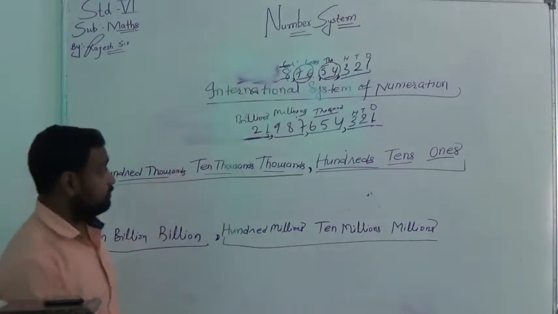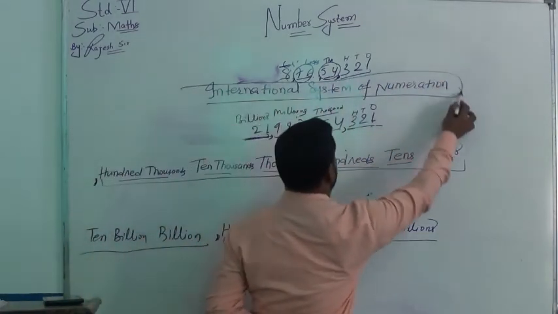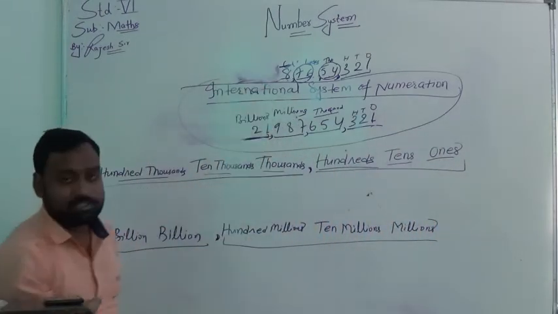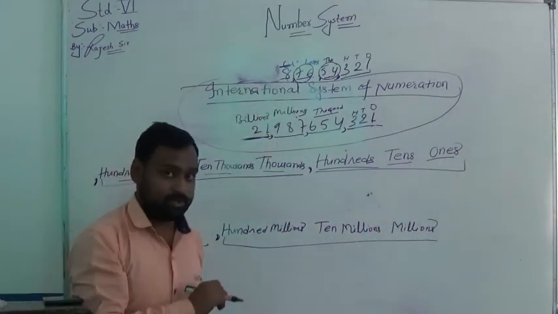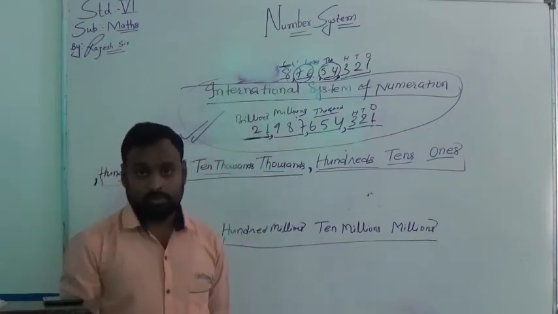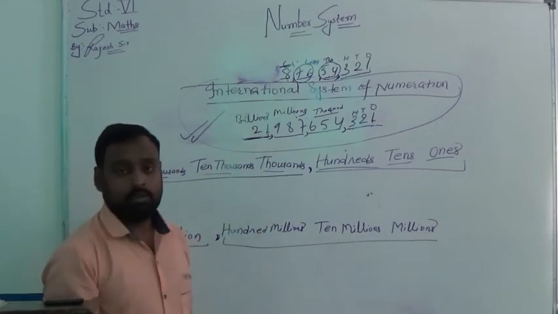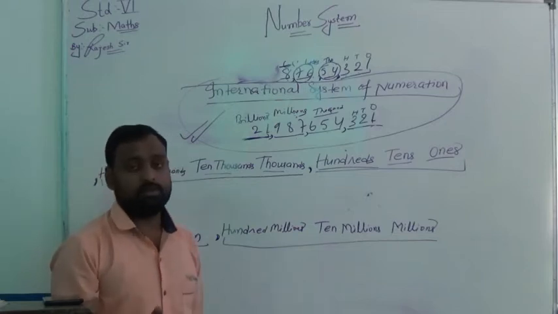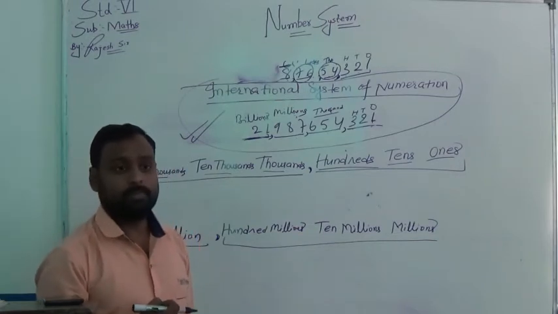The international number system is being used worldwide. All over the world, this number system is being used, whereas the Hindu Arabic system is used in the Indian subcontinent only.